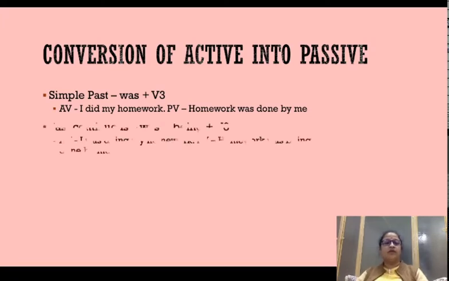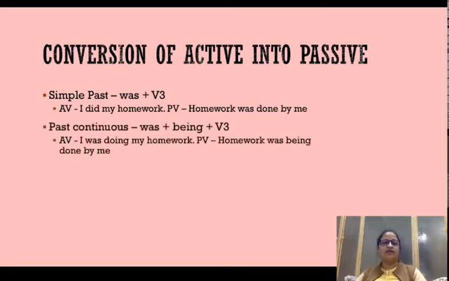Now let's take a look at past continuous. So what is the identifier of past continuous? Was doing, right? Just like present continuous, identifier in present continuous is doing. Past में हो जाता है was doing. Be form was use होता है past में. And just like present continuous, इसमें भी वही होगा, was being done. In present continuous we would use is being done, but here in past continuous, was being done by me. I was doing my homework. पहले तो subject object change, और homework was being done by me.